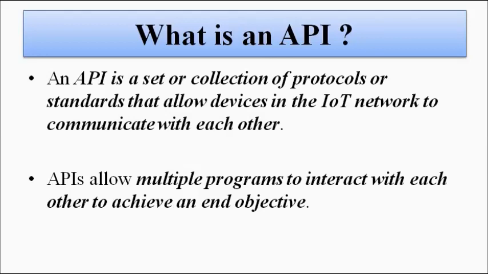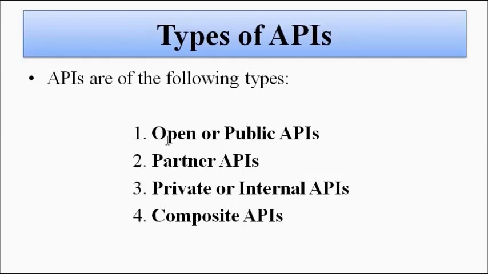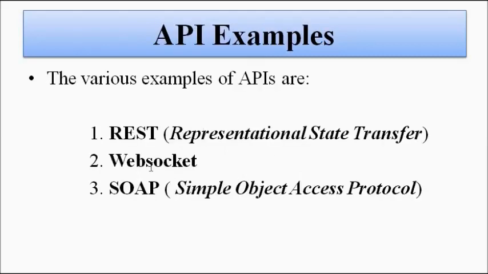Okay, so APIs are of various types: open or public APIs, partner APIs, private or internal APIs. And here also the APIs have REST, WebSocket and SOAP, Simple Object Access Protocol. So basically when you come across web services, you will find REST, or representational state transfer, and WebSocket web services.